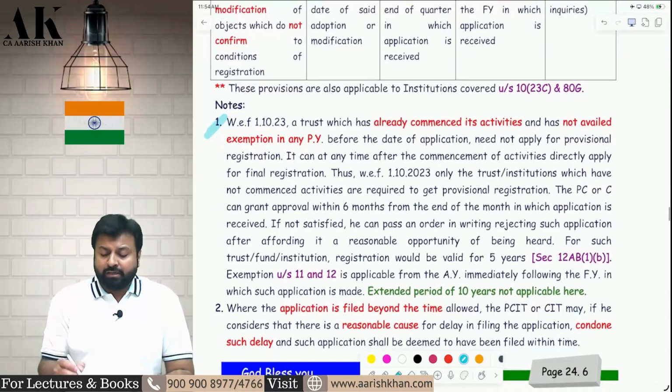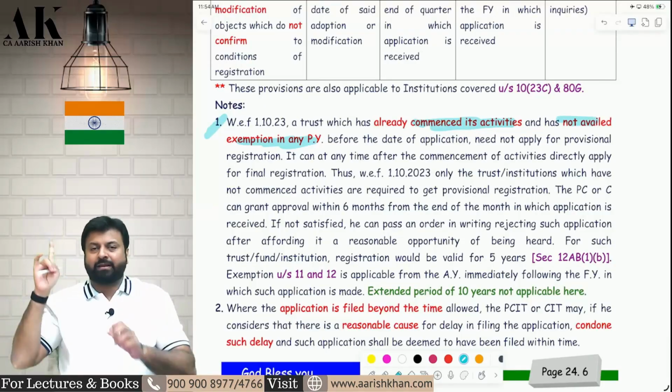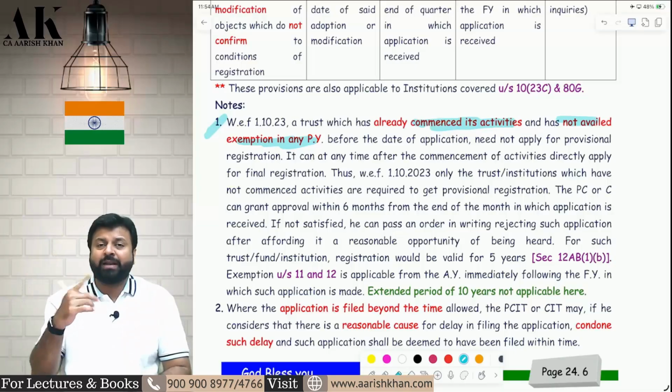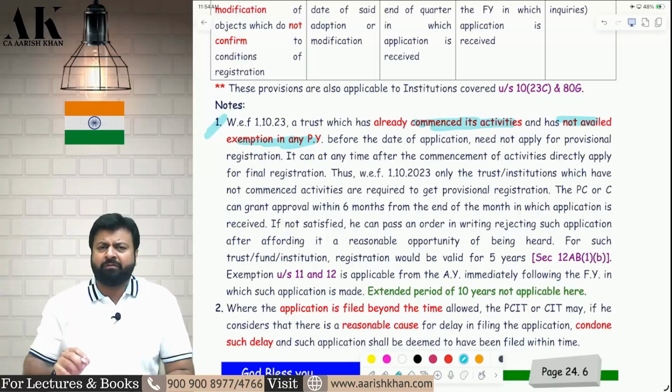Now there can be another trust who has already commenced activity and has not availed exemption in previous year. So my trust is 10 years old, and we commenced activity 10 years back, but we have not made an application. Now we are making an application for the first time. We are doing charitable activities since last 10 years, but we were not aware of the provisions of the income tax law. So we are making an application in the current year.